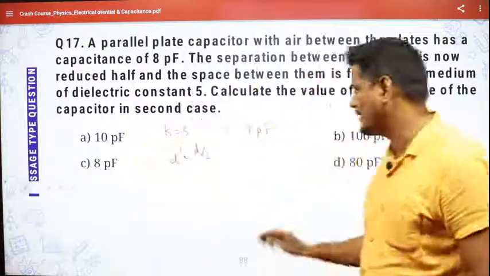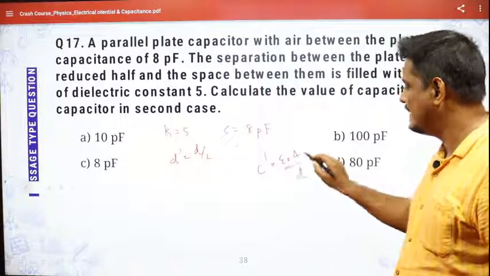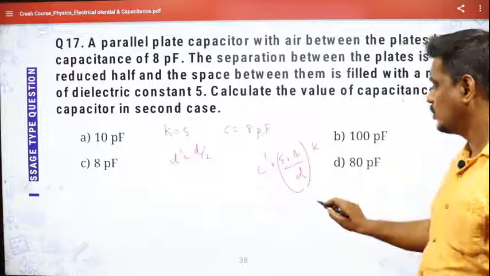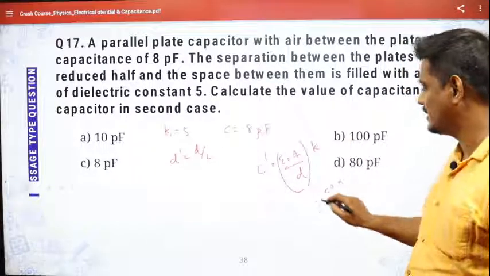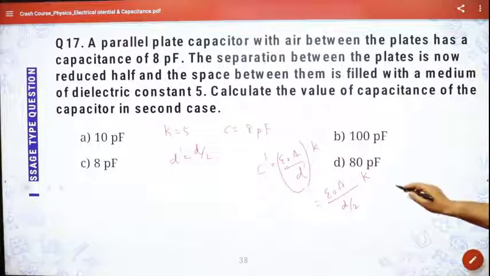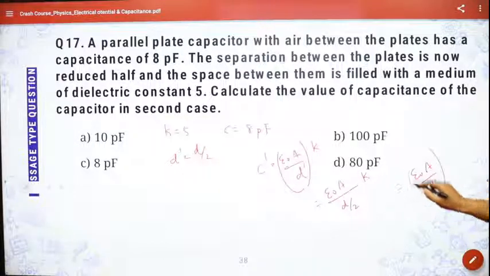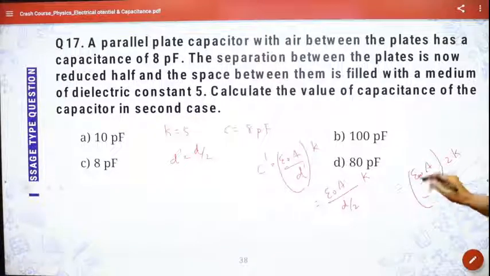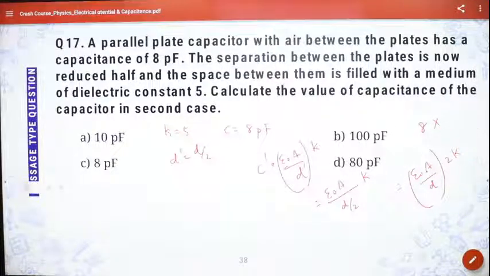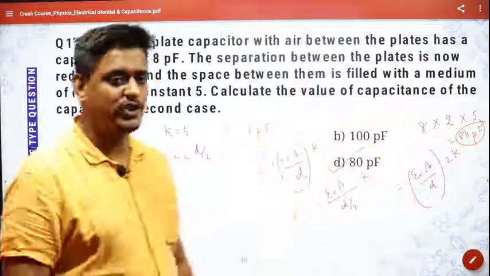We know very well the formula of capacitance. That is C dash is equal to epsilon naught A by D into K, isn't it? So D has become D by 2, that is D dash in this case, and K is here. So when you see, you'll come to know epsilon naught A by D is given, and above you have to multiply by 2K. So initially it was 8 picofarad. So 8 into 2 into K, which is 5, so it will be 80 picofarad. As simple as it is. 80 picofarad is the answer of this question.